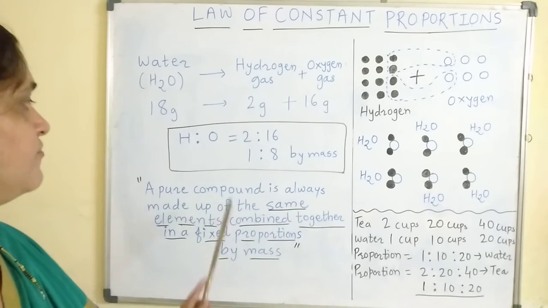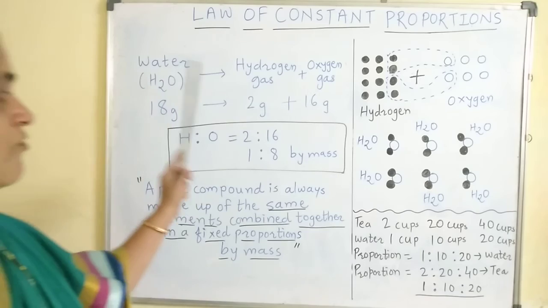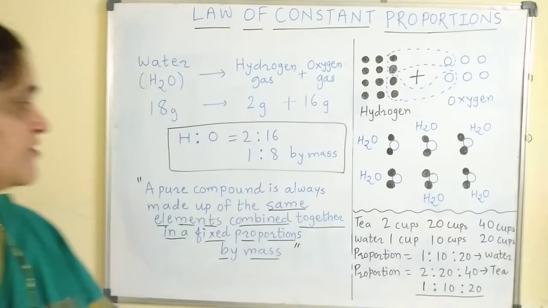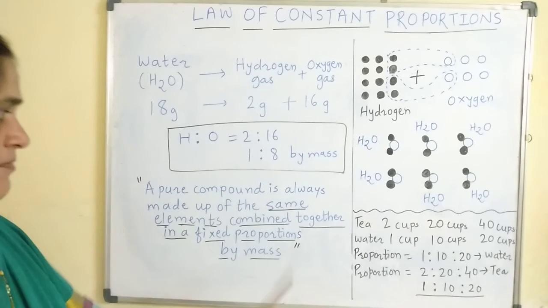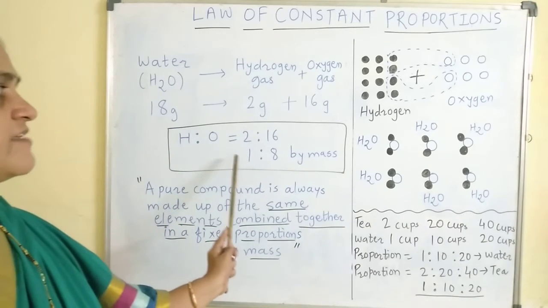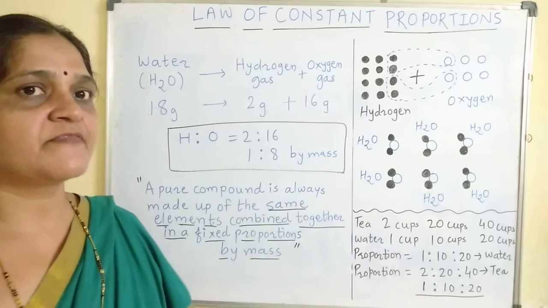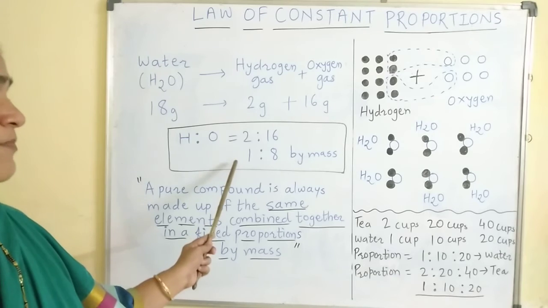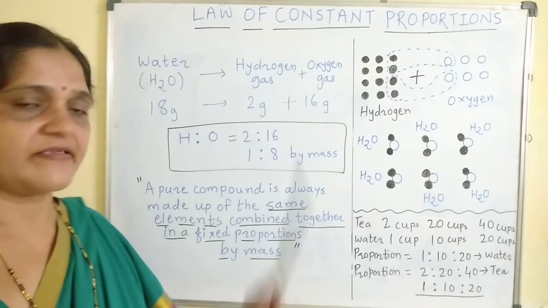So here we have water, a compound formed by hydrogen and oxygen gas. The elements hydrogen and oxygen combine to produce water, and the proportion is fixed, that is 1:8 by mass. Irrespective of the source of the water sample, you will always get the proportion 1:8 by mass.